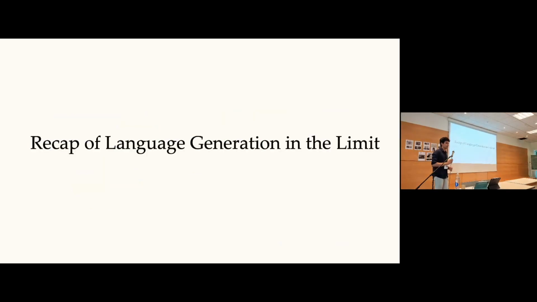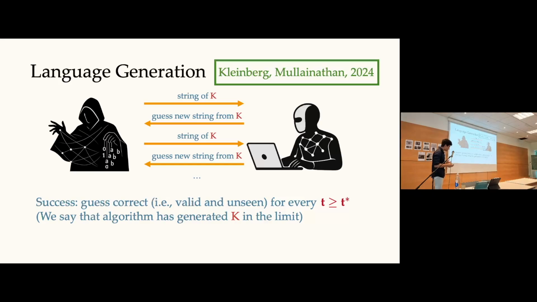I'll start by recapping the model very quickly in case there are new people showing up or you forgot what we're doing. So it's a two-player game between an adversary and a learner. There's some collection of languages, for this talk a countable collection. The adversary picks a target language, we'll always call it K, and presents some complete enumeration of it to the learner, one by one.